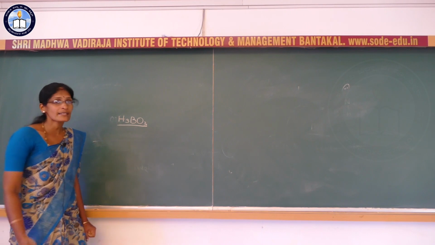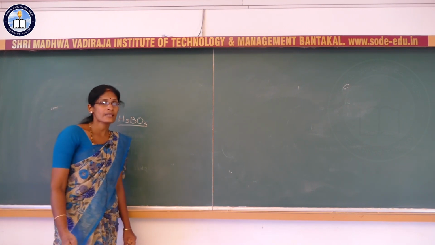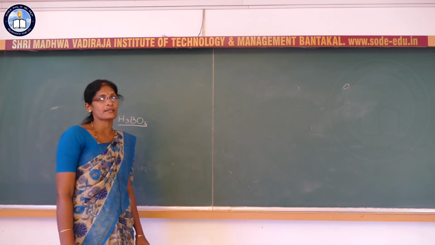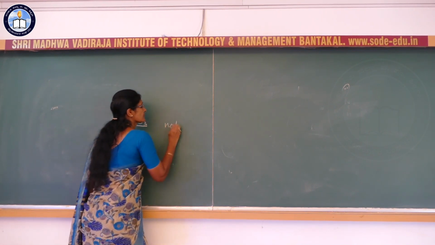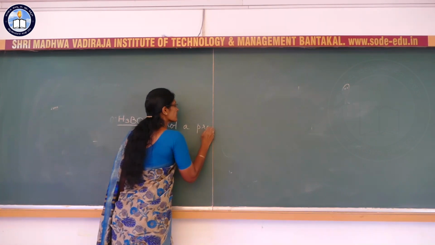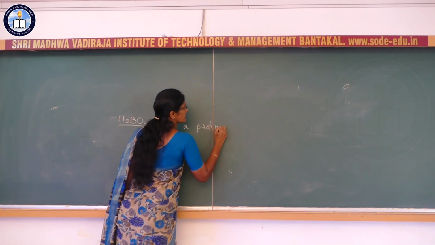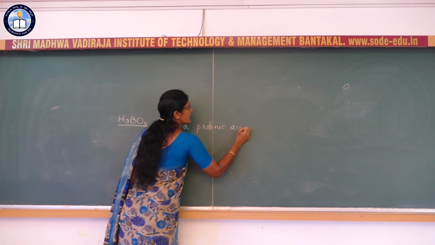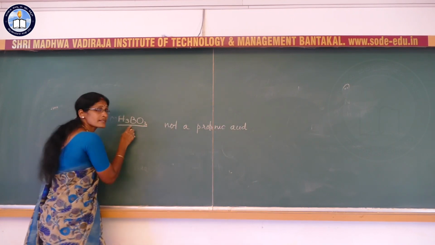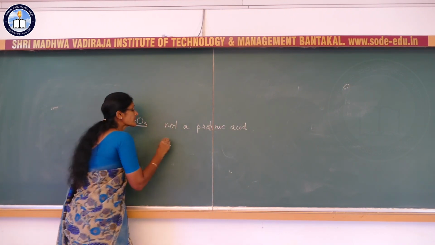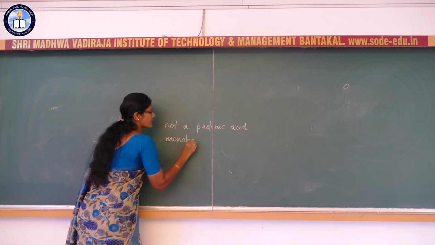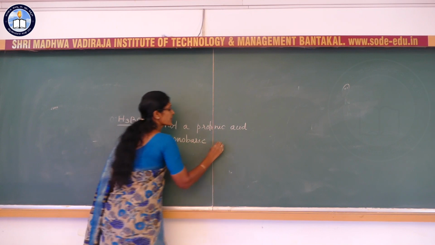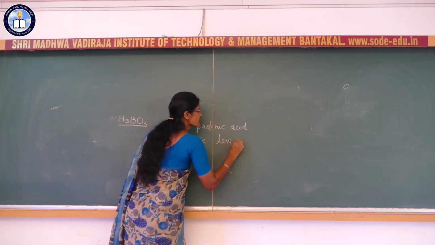Generally, an acid is a substance that gives an H plus ion. But this is not a protonic acid. This acid is a Lewis acid. This is a monobasic Lewis acid.